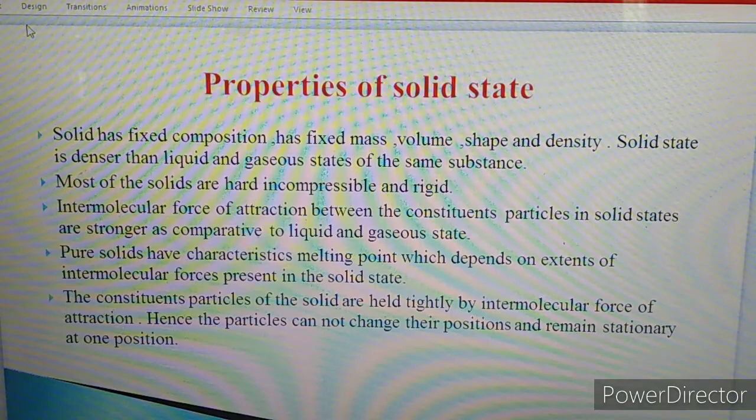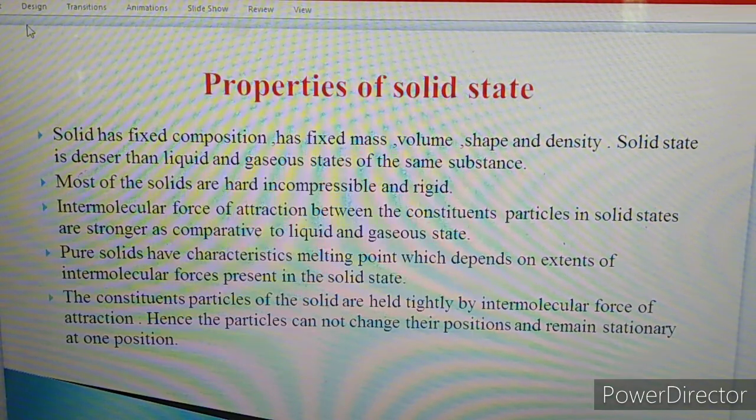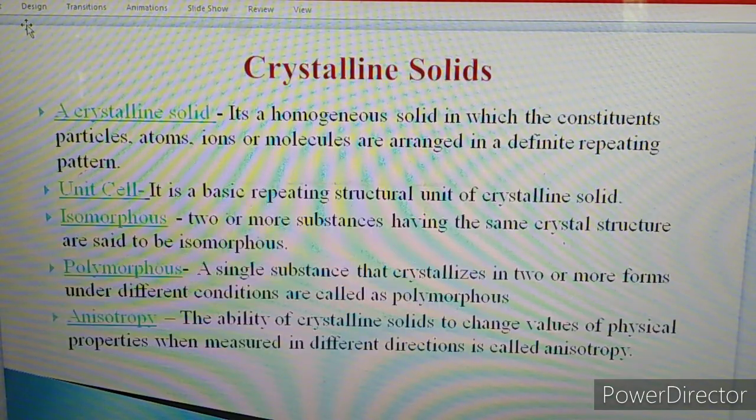Now afterwards, what are the different types of solids? There are two types of solids. One is crystalline solid and the second is amorphous solid. So, two types of solids. First one is crystalline solid. So what is crystalline solid?